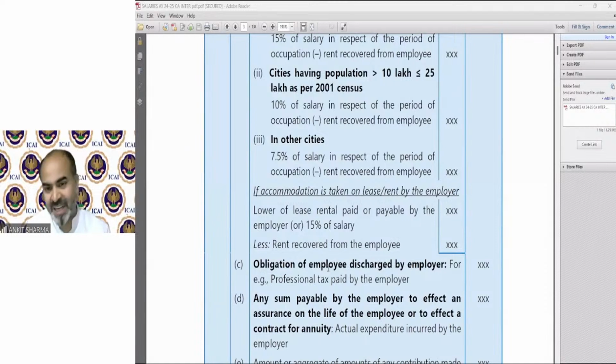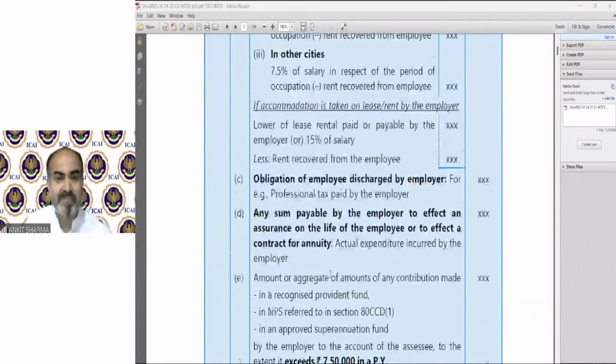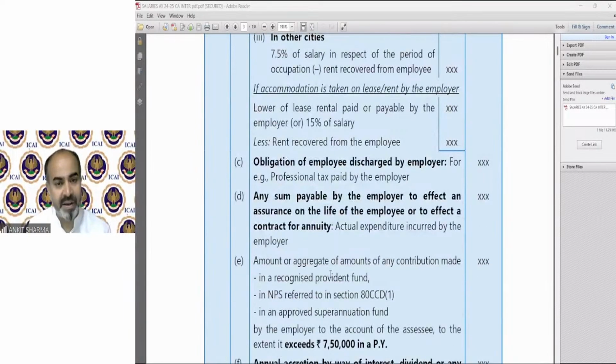Like professional tax paid by the employer or any kind of obligation of the employee which has been discharged by the employer. Next, any sum payable by the employer to effect an assurance on the life of the employee or to effect a contract for annuity. So if the employer has paid any insurance premium on the life of an employee or his family member, that is again going to be taxable as a perquisite.